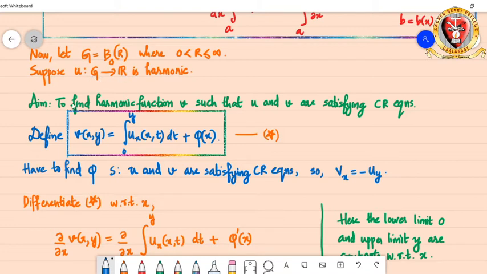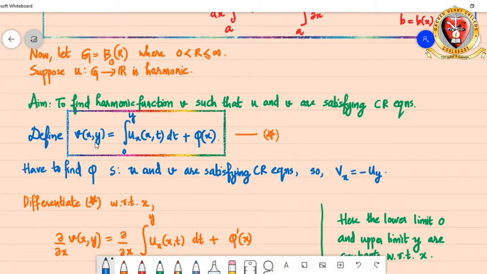How we move on into the proof is by having the aim. We are going to find a harmonic function V such that U and V satisfy the CR equations. We definitely know that if U and V satisfy the CR equations, that will imply that both of them satisfy the Laplace equation as well. That means both are harmonic. So this is the idea of the proof.